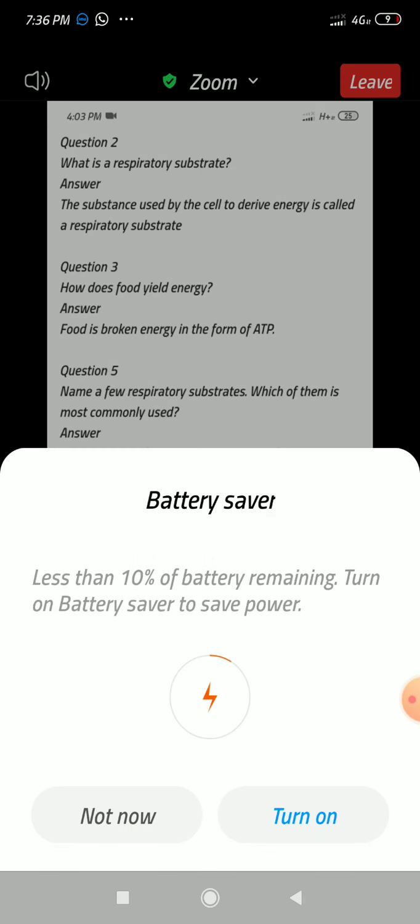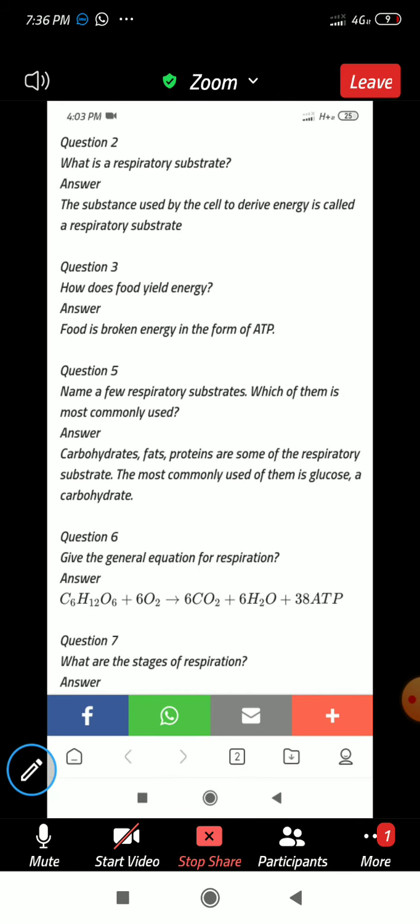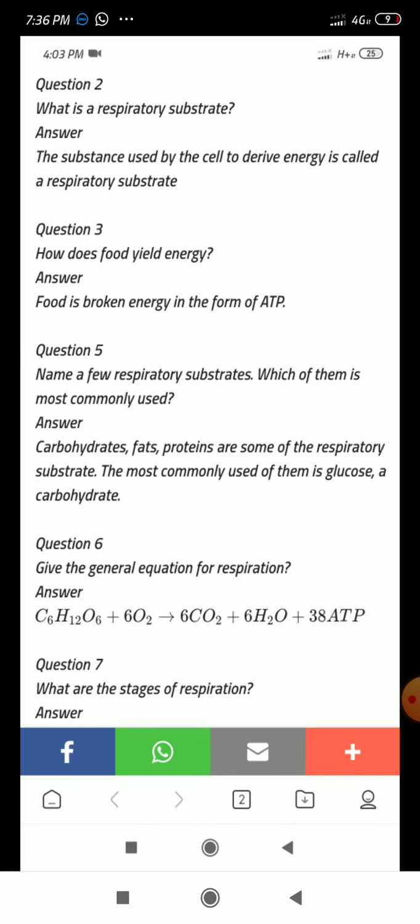So what is a respiratory substrate and how does food yield energy? So what is that answer? How does food yield energy? Food is broken down and energy is released. Name a few respiratory substrates.